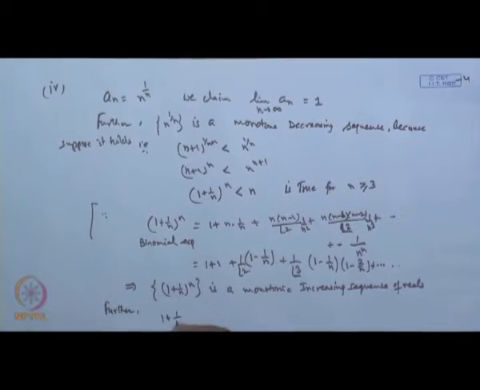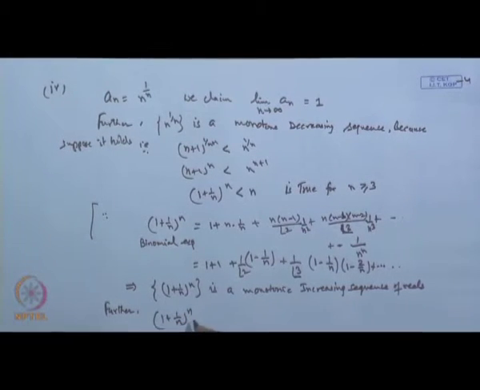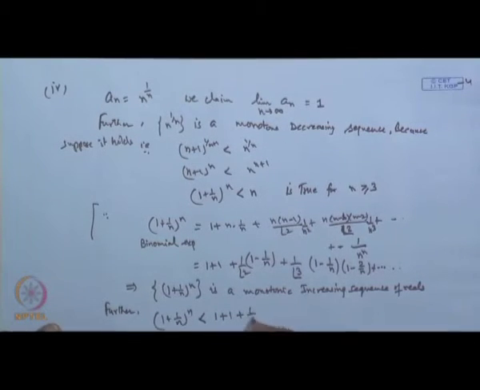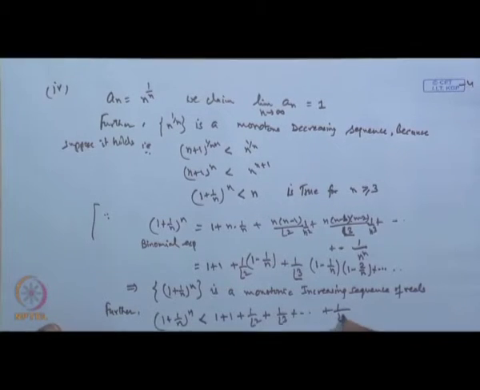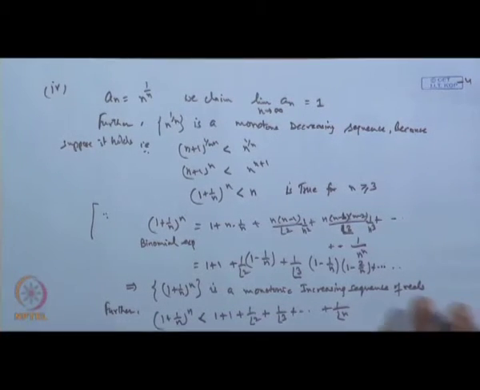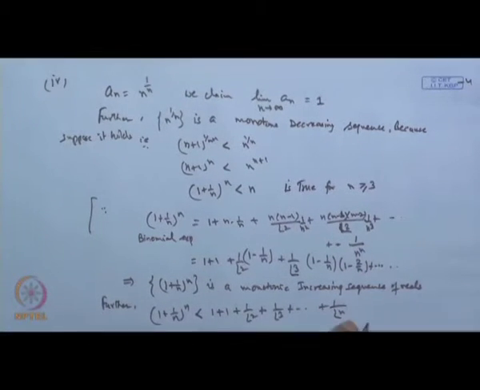1 plus 1 by n to the power n is strictly less than 1 plus 1 plus 1 by factorial 2, 1 by factorial 3, plus 1 by factorial n. Is it not? And this is the last term, that will be factorial n.